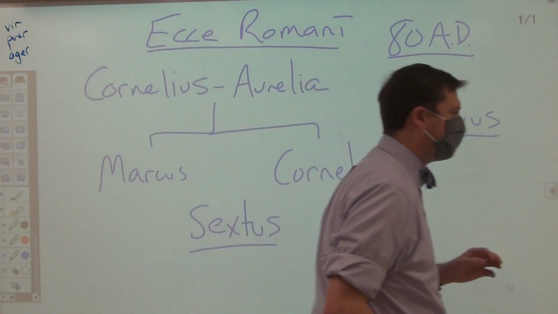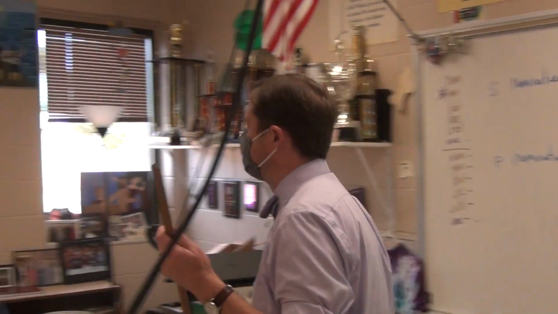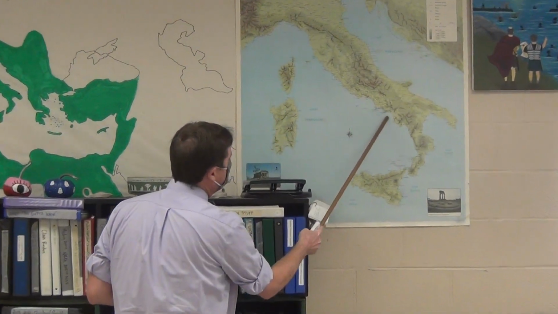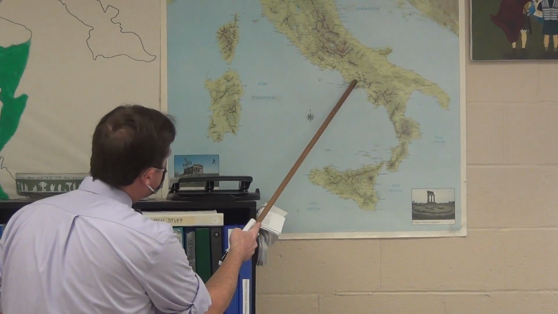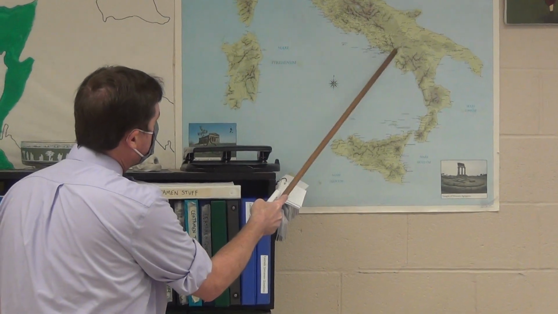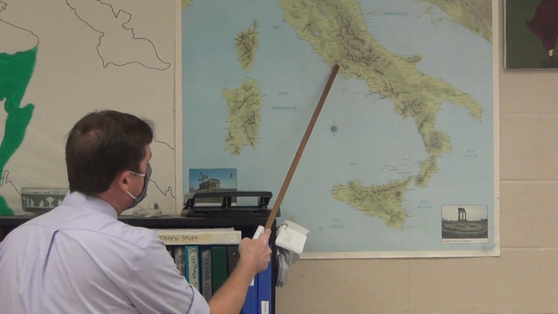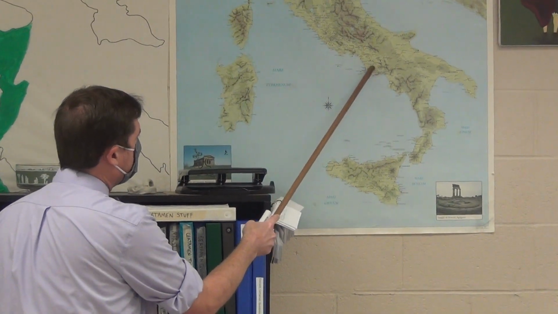Now, the last part that you need to know, and I'm going to go to my map to show you what you need, is that on this map of Italy that you see over here, down here is what is known as the Bay of Naples, and that's where the Cornelians are living when we first encounter them. But they have been since, where we are now in the chapter, called to go back to Rome, so they're going to make their way to the city of Rome, which is right here in the middle. So we encounter them at their summer home. They are incredibly wealthy down here at the Bay of Naples, but now obviously they're going to be making their way to Rome, that is here. But we first encounter them down here at the country house.